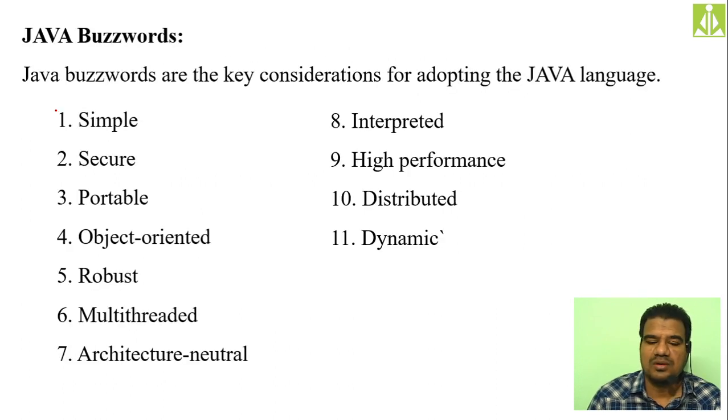Okay, so next the Java buzzwords, and with this discussion we stop our lecture. These Java buzzwords are the key considerations, the key contributors for adopting the Java language for our program development, for our software development. So if somebody asks you why we have to go for Java, you have to give these Java buzzwords as the answer.